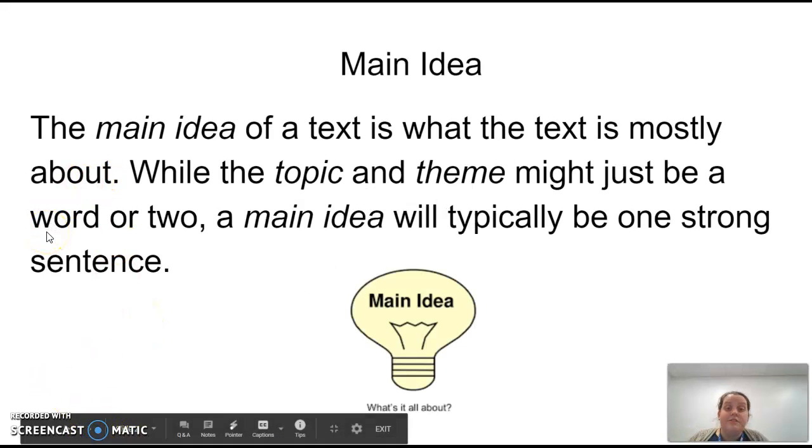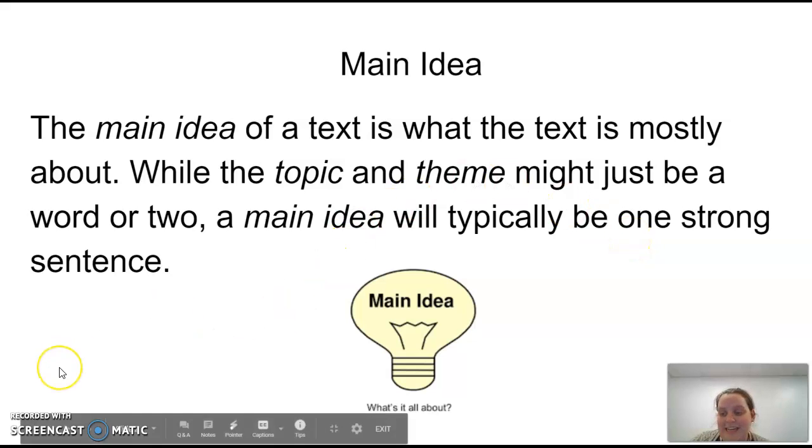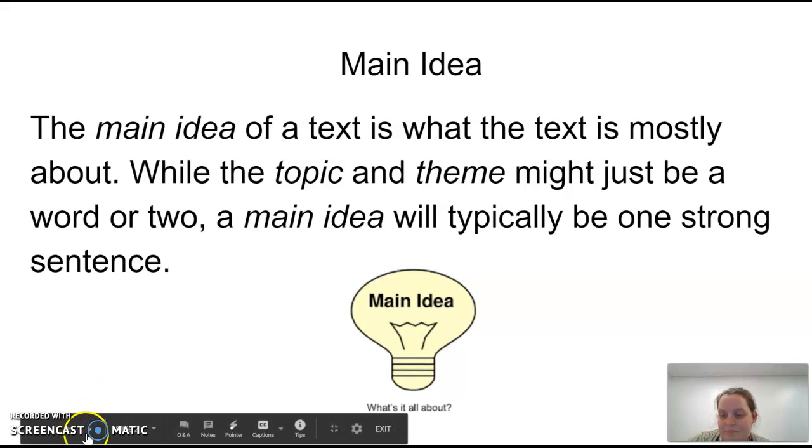All right. So the main idea of a text is what the text is mostly about. If I were writing these notes, I would definitely write main idea, what the text is mostly about. While the topic and theme might just be a word or two, a main idea will typically be one strong sentence. So that's really important. It's going to be one strong sentence that makes up that main idea. If it's not written as a sentence, it's not a main idea.